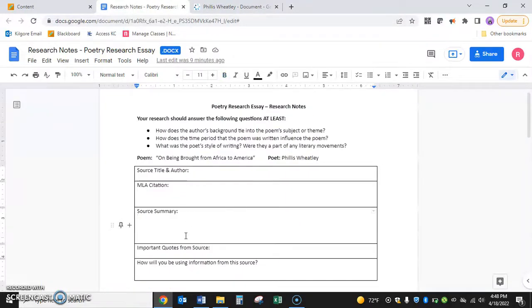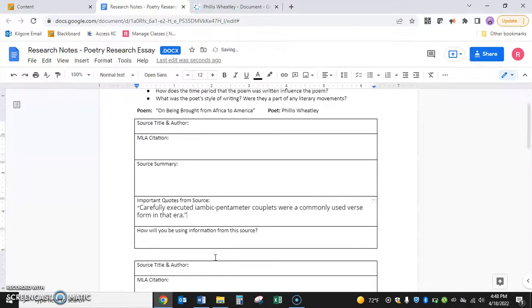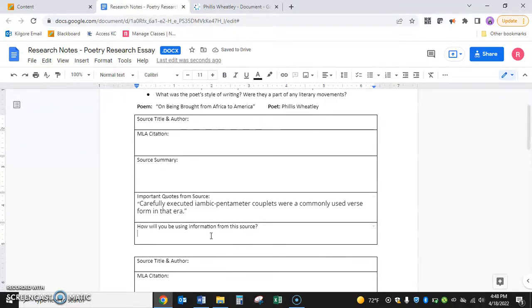So I'm going to go ahead and put important quotes. I'm going to put, let's see, there we go, that important quote. And I'm going to make note that this first quote is potentially to use in the structure paragraph. Okay, so already I'm finding information that I can use.